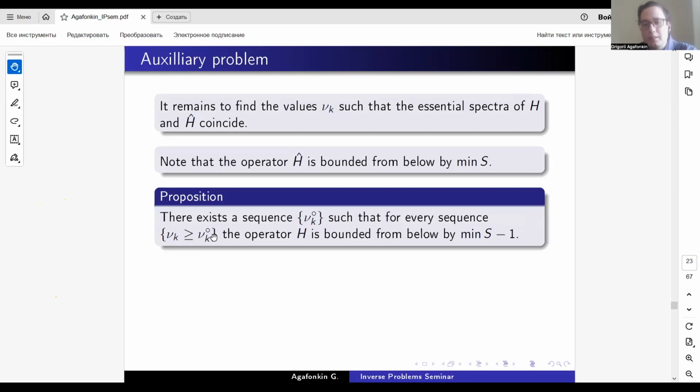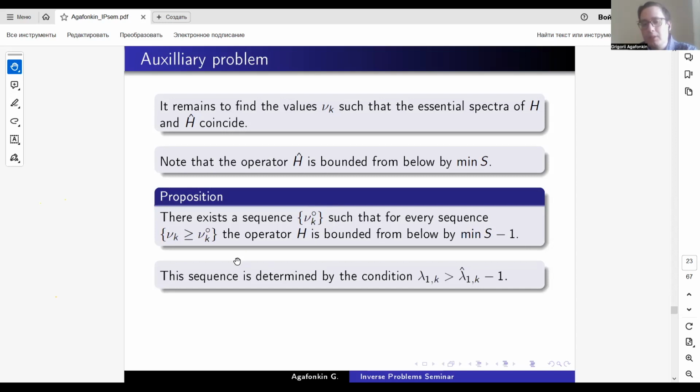In fact, there exists some sequence nu k naught, such that for every sequence being larger than this sequence for all coordinates, the operator h is bounded from below by minimum s minus 1. Instead of minus 1, we can write down minus c for every constant c. The sequence depends on this constant, of course, but for every constant, it exists. If you try to tend this constant to zero, then the sequence tends to plus infinity.